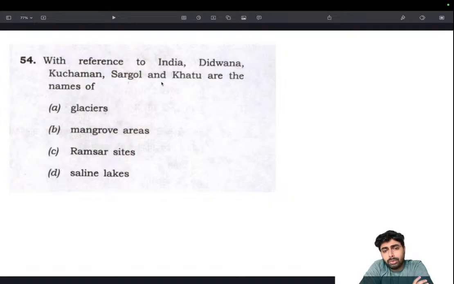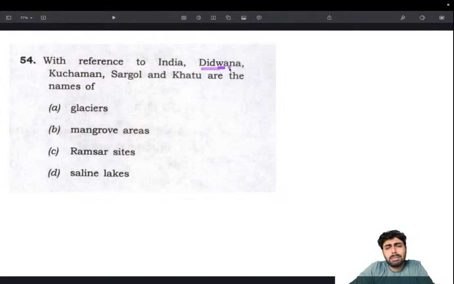That's one fact I knew. So I thought mangrove has a slightly lesser chance. But one thing I knew was Rajasthan has a lot of saline lakes, and this particular name kind of rang the bell that it could be a Rajasthani place, or somewhere in the north at least.